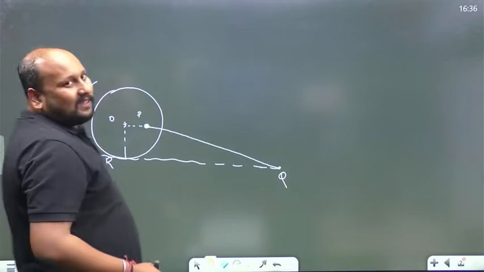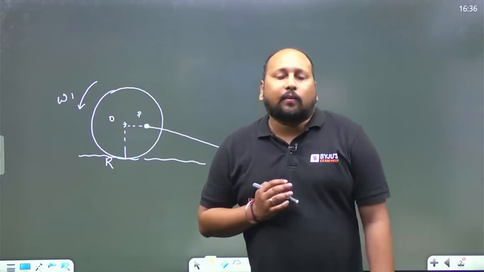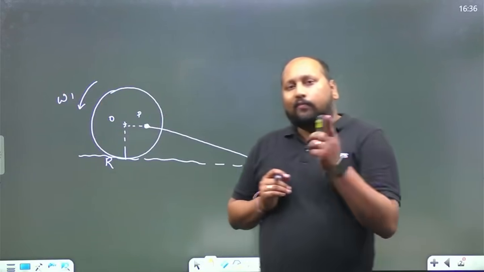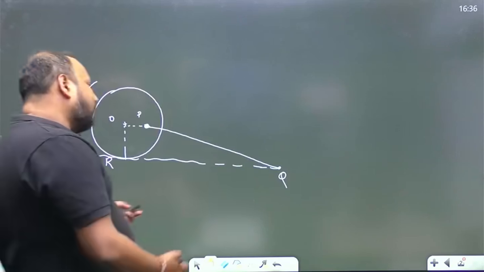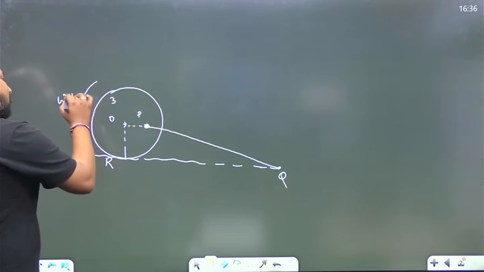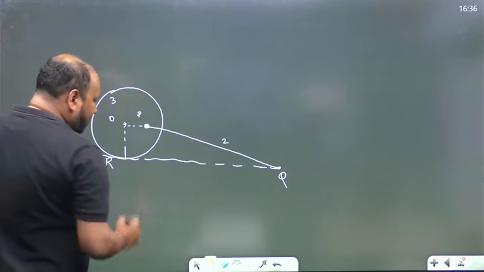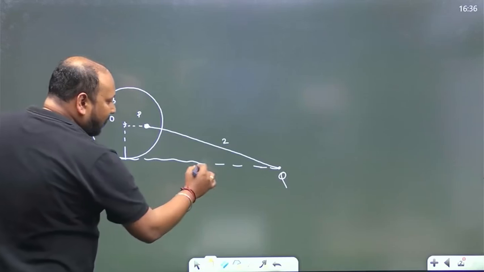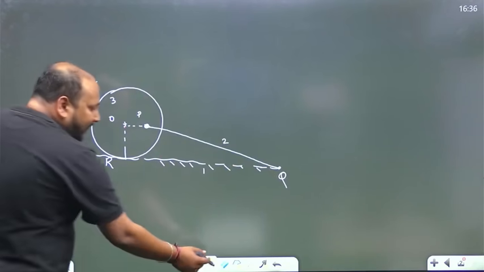So for simplicity, because normally while solving any question from instantaneous center, we always try to assign one for the fixed link, right? So what I'm doing is I'm assuming this as link number 3, and I'm assuming this as omega 3, right? So this is link number 2 and this is your fixed link, that is link number 1. Okay, now let us identify the I centers.